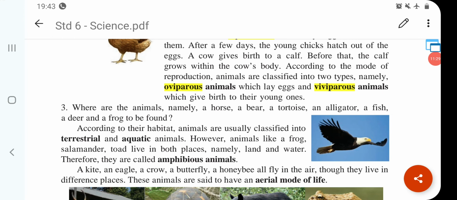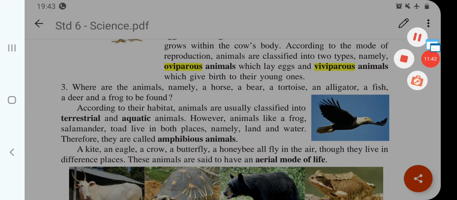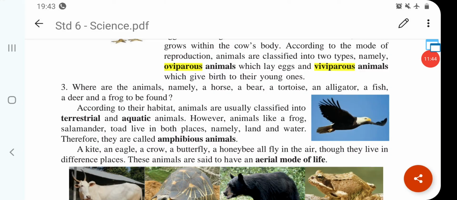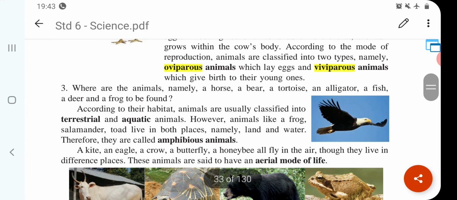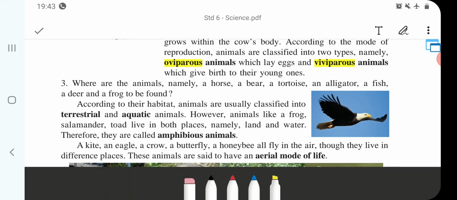So, children, we had studied two types of cell. After that, we completed vertebrate animals and invertebrate animals. Then, according to mode of reproduction, there are two types of animals, oviparous animals and the second one is viviparous animals.